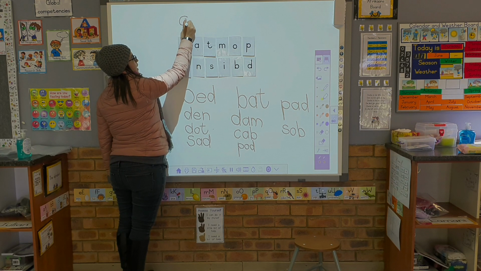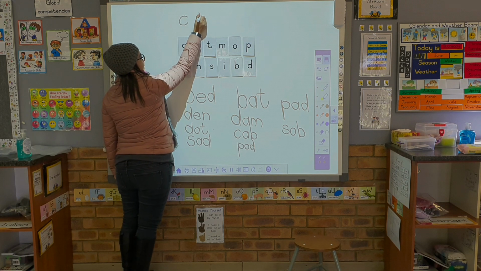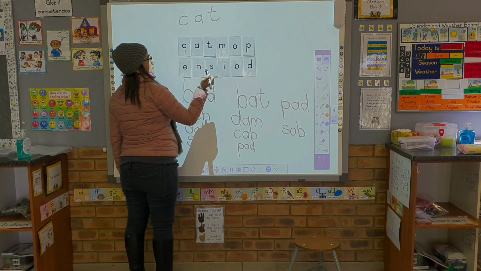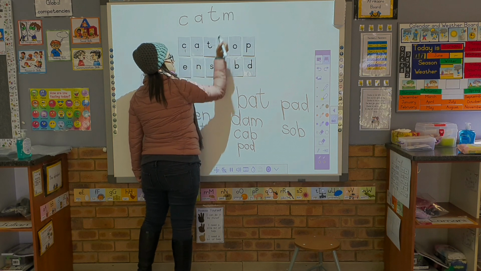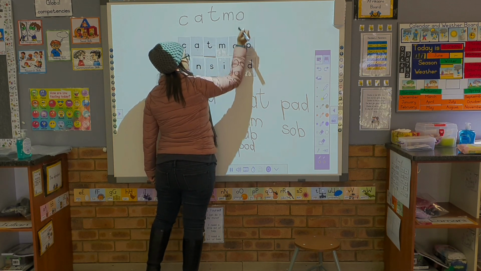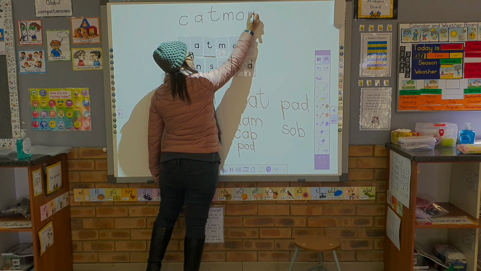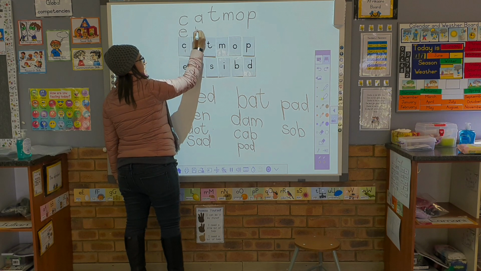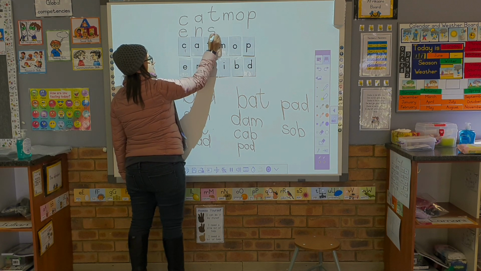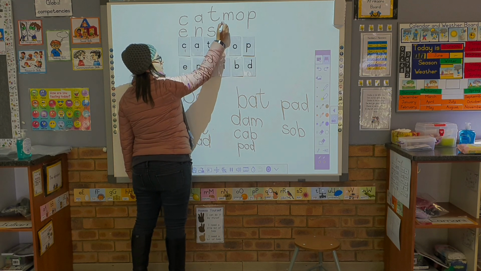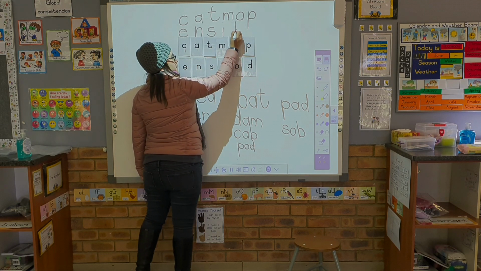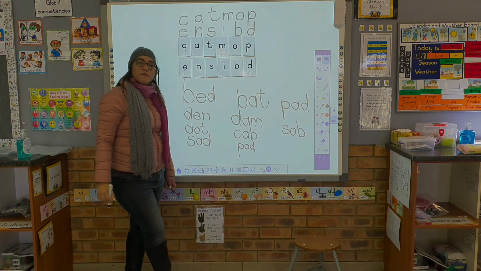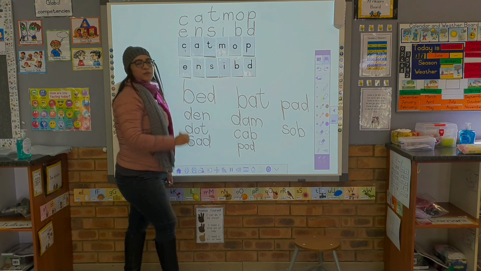The first sound is K, A, T, M, O, E, N, S, I, B, D. Now why don't you go practice building some words with the sounds that we've learned.